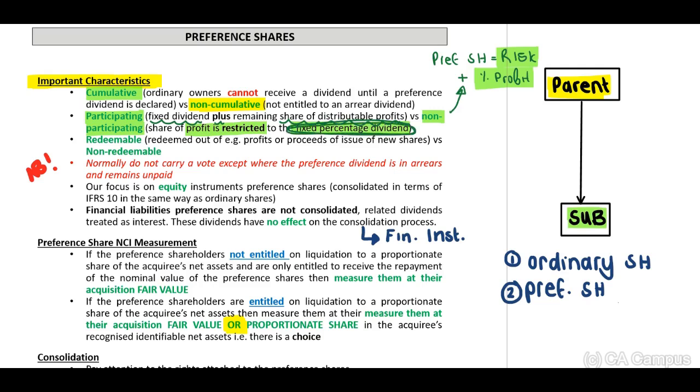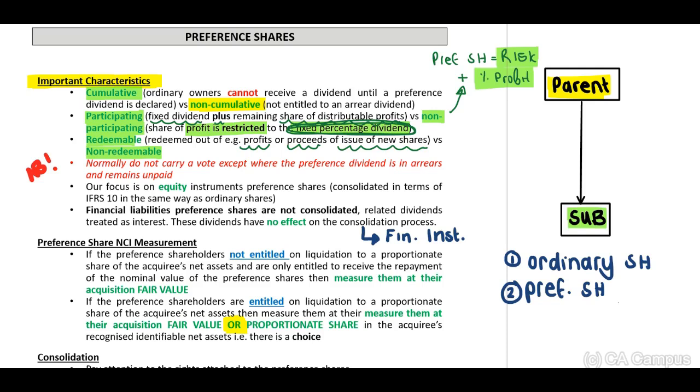Then redeemable versus non-redeemable. When we look at redeemable, this will be to compensate our preference shareholders through profits or proceeds of issue of new shares. Versus non-redeemable, they will not be compensated through profits or issue of new shares, right?